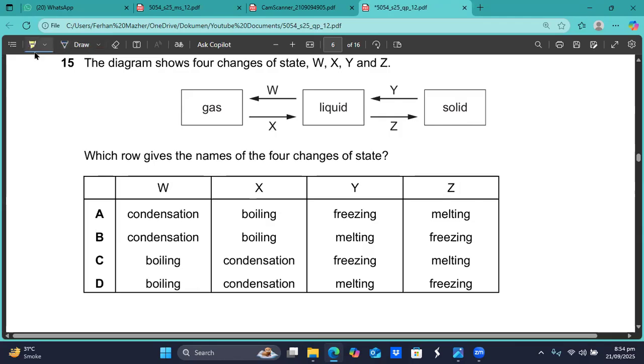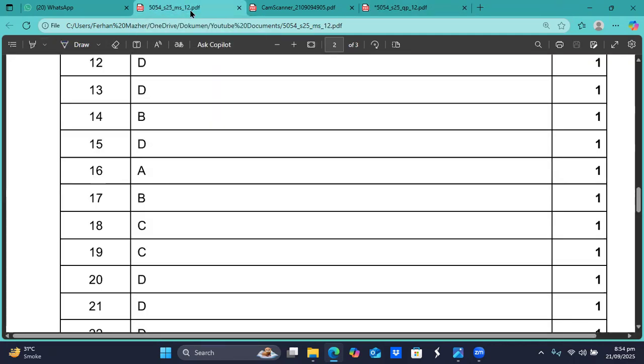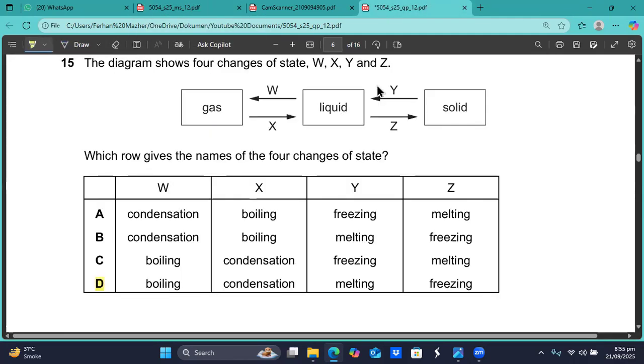So what is the option, sir? I think D. Question number 15, I think D is the right option, sir. That is true, sir. Question number 15, D is the right answer.